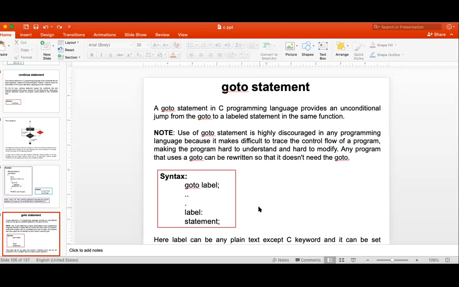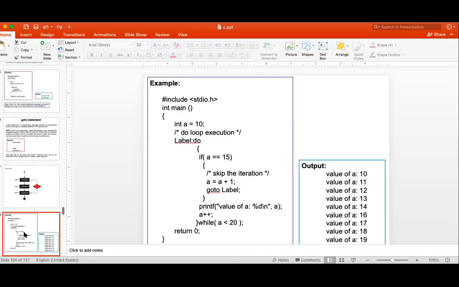If there is one statement and you have given a name to that statement, and you want to directly jump to it without checking any condition, then we can use goto there.